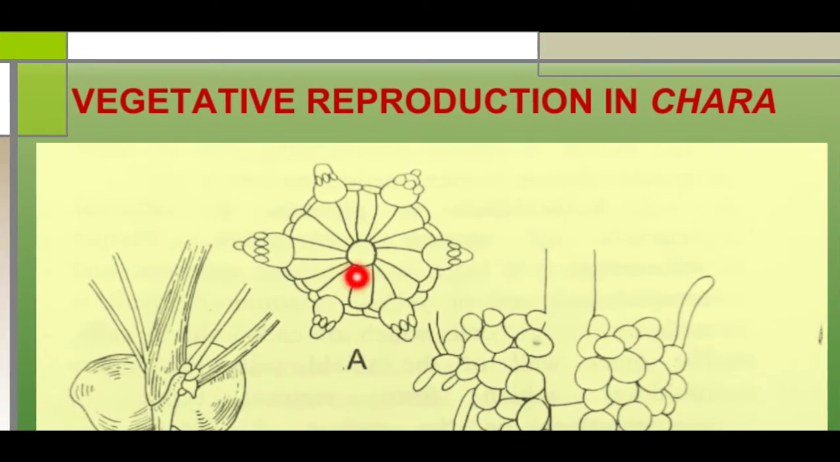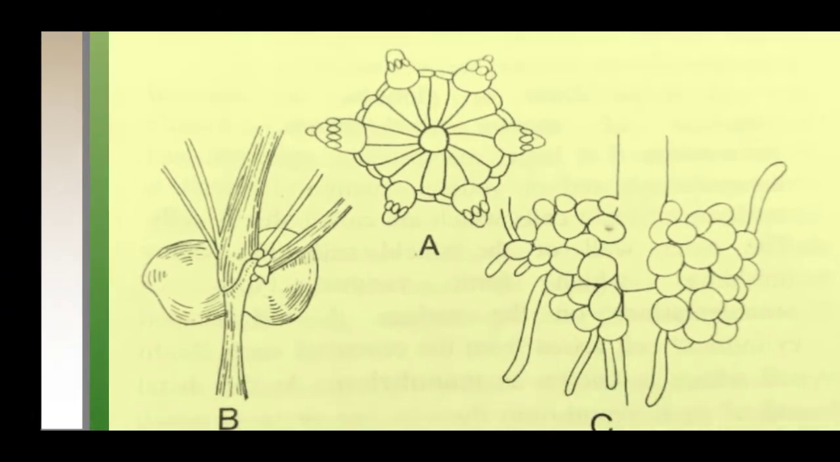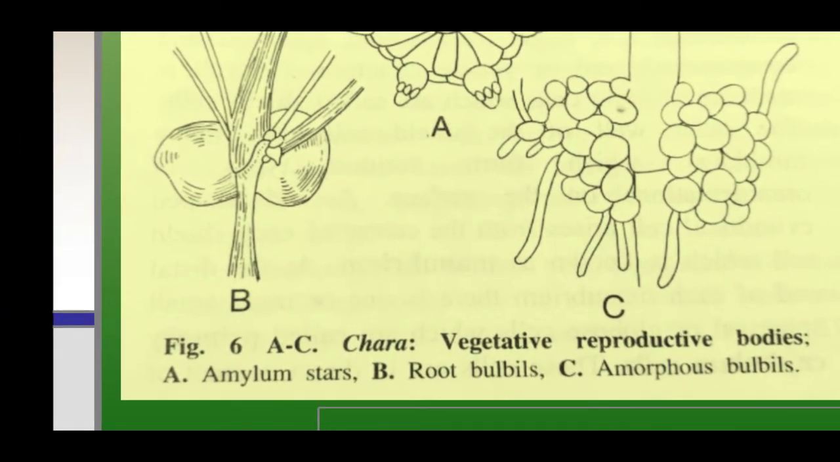Amylum star. In some species of Chara, for example Chara stelligera, the basal nodal cells of the main axis form star-shaped aggregates, as the cells are densely filled with amylum starch. And these bodies, when detached from the parent plant, give rise to a new thallus. The second one is root bulbils.